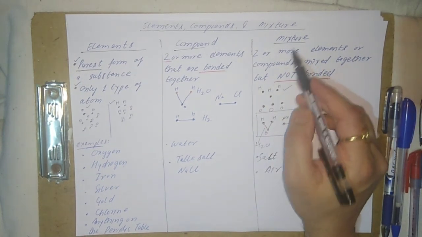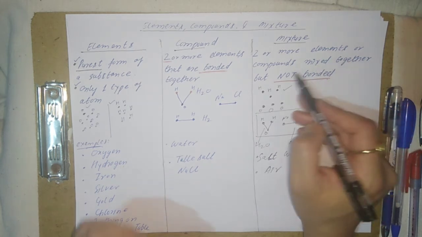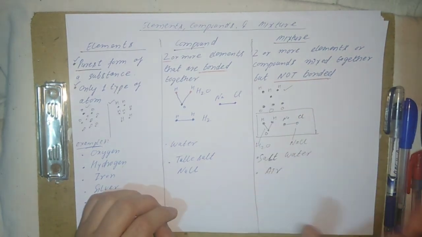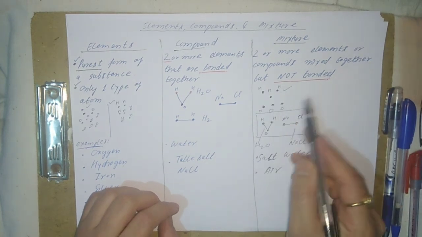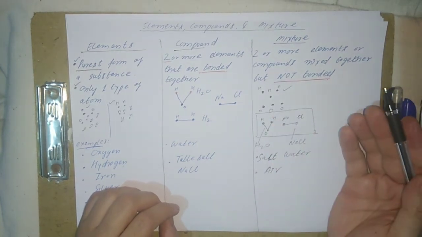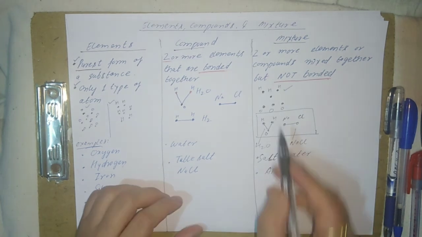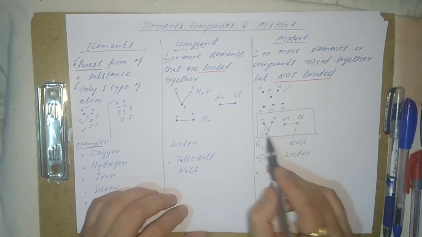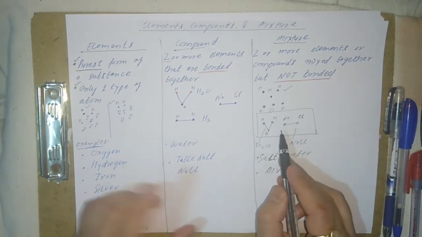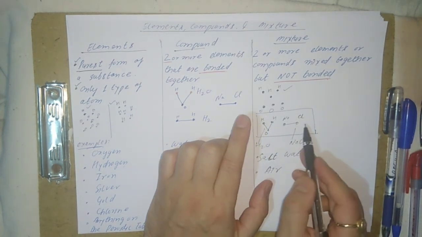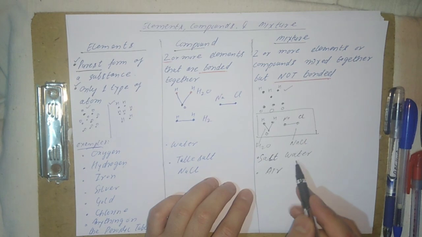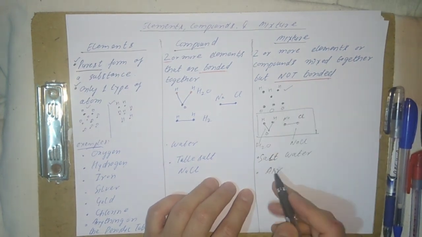And then we saw the mixture is two or more elements or compounds mixed together but not bonded. Like we saw a separate example of hydrogen gas and oxygen. They both exist in air, so it's a mixture, but they are not bonded to each other. Then we saw two compounds coming together, but these two compounds are not bonded with each other, although they are individually bonded, like salt water. So this is also an example of a mixture.